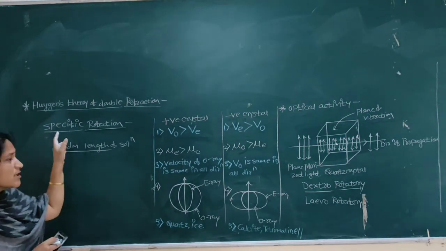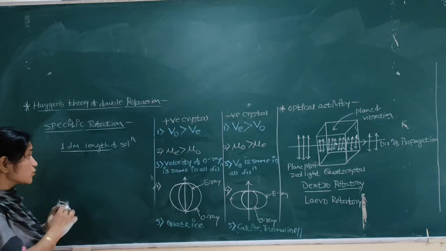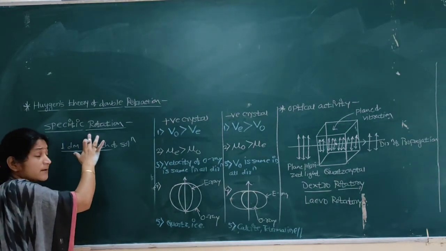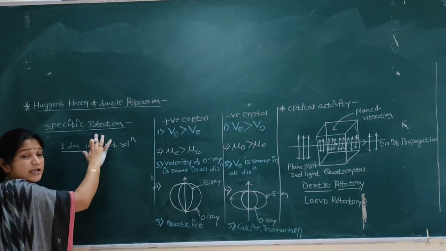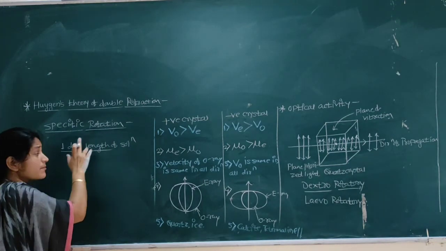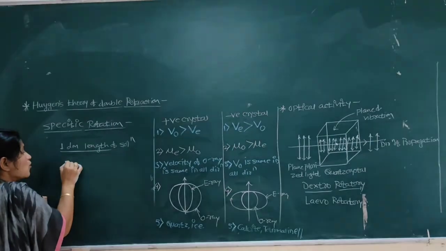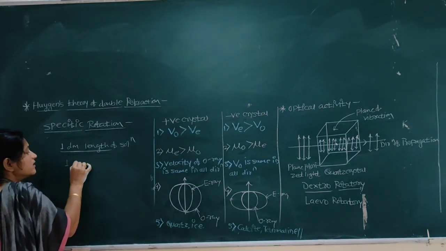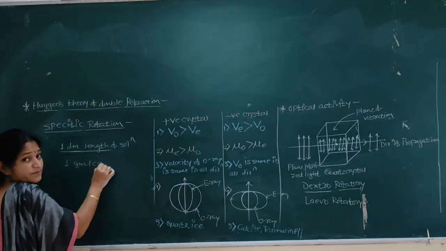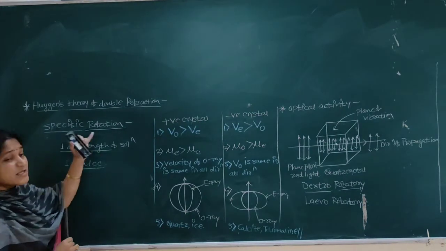Then it is said to be specific rotation. Understood? A very simple definition. Specific rotation is nothing but the rotation produced by 1 decimeter length of solution when the concentration is 1 gram per cc.